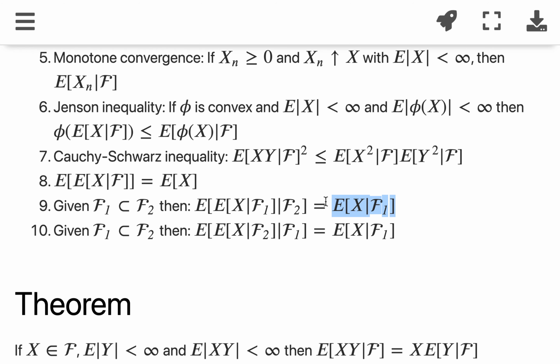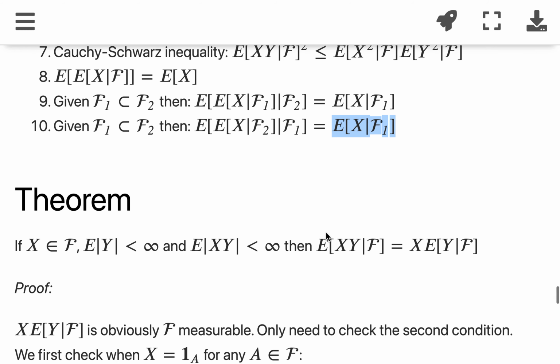So that will be the expected value of X given F1. And same if we switch F1 and F2, the representation of the conditional expectation is still choosing the smaller sigma field. The proofs are also pretty straightforward, just using the definition of conditional expectation.